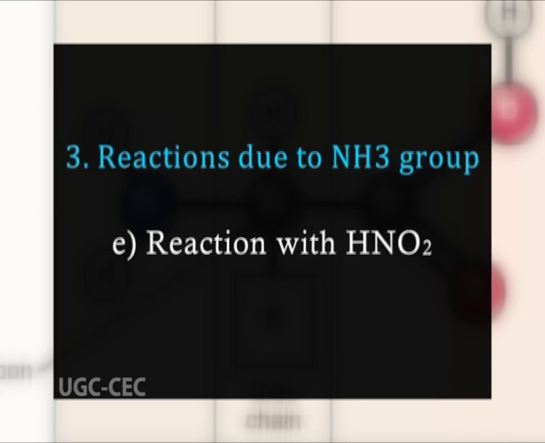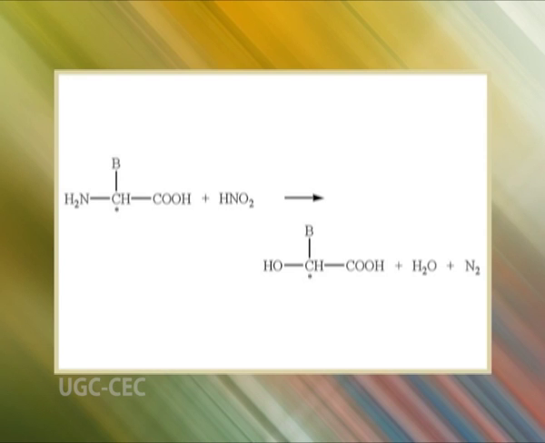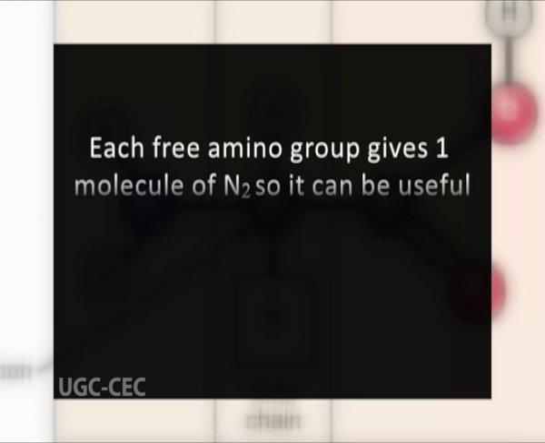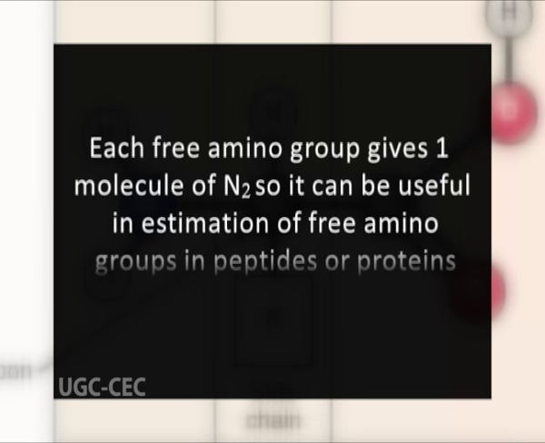Reaction with HNO2. Nitrous acid reacts with free amino group of amino acid to give corresponding hydroxy acid by liberation of nitrogen gas and water molecule. As each free amino group gives one molecule of nitrogen, it can be useful in estimation of free amino group in peptides or proteins.